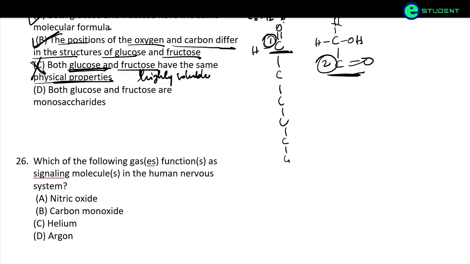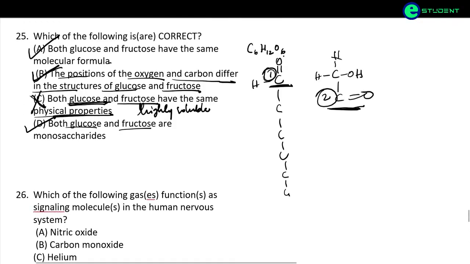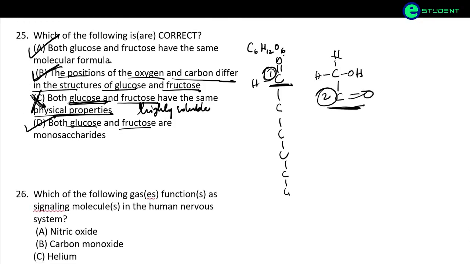This is wrong. Okay, both glucose and fructose are monosaccharides. So this is very simple. We know that glucose and fructose are the monosaccharides. So C is the wrong option.